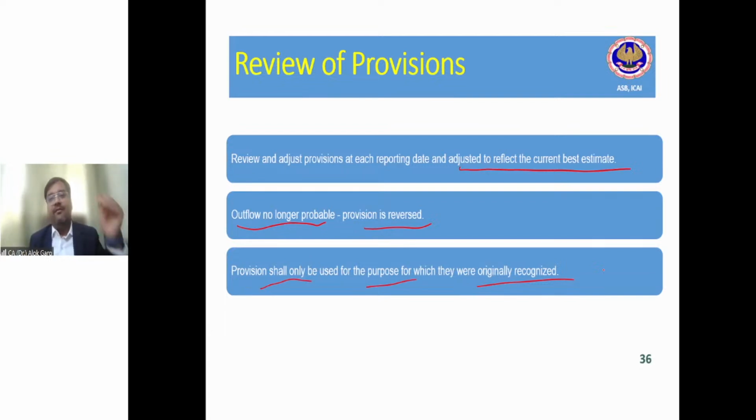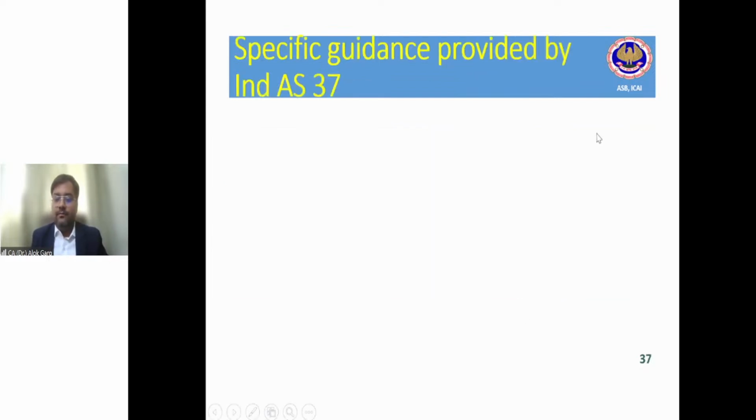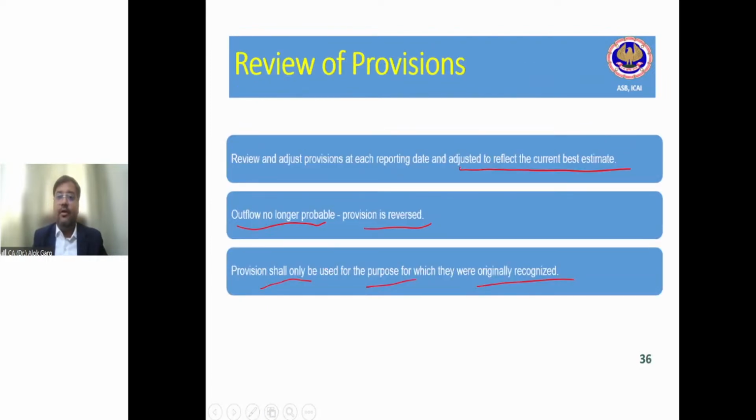You have to create a fresh provision for ARO and you have to reverse this provision for legal claims, right? Clear? Is it clear, guys? Yes, it is clear.